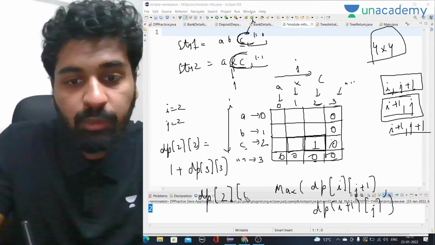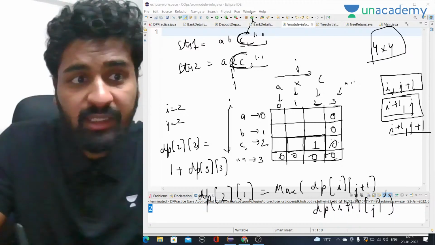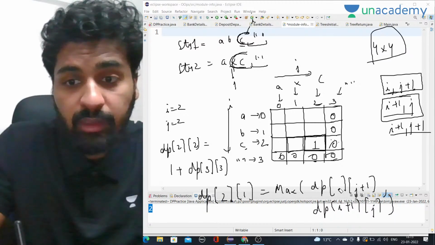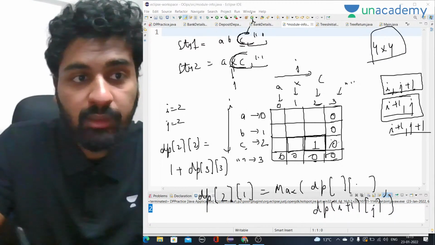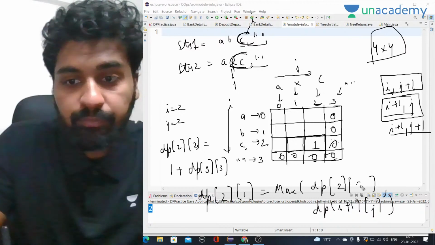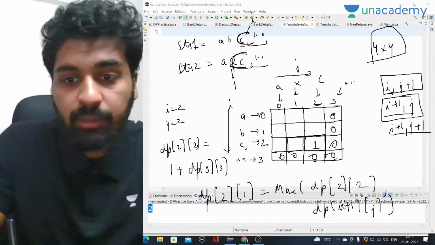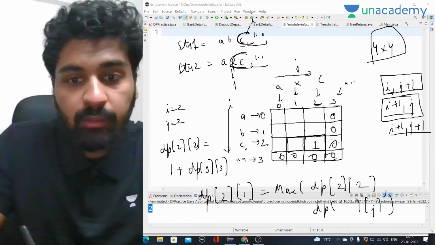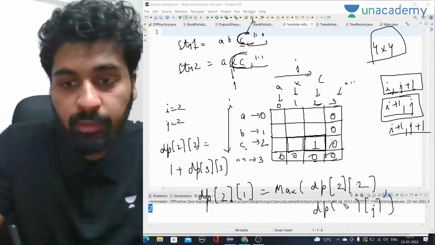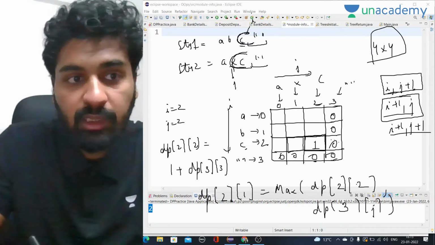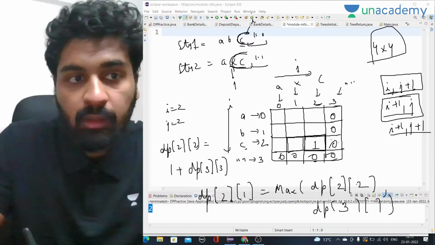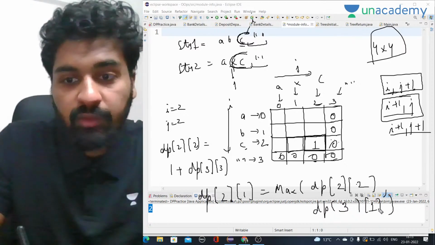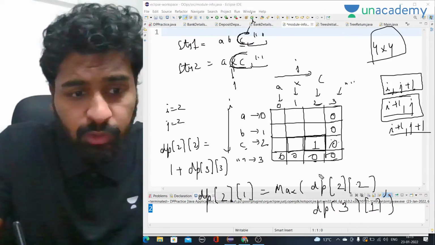So this I is 2, right, and J is 2 as well. So we will have dp of 2, 1 and dp of 3, 1. We have to find the maximum of that.